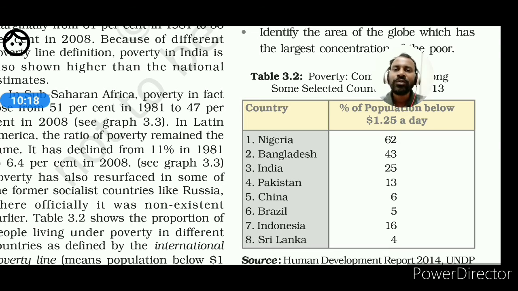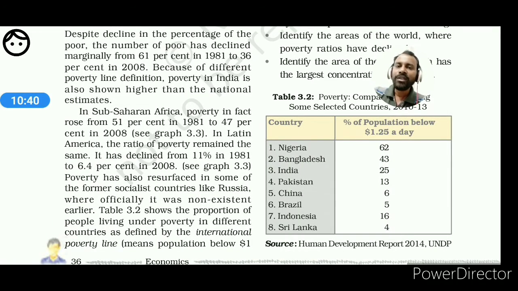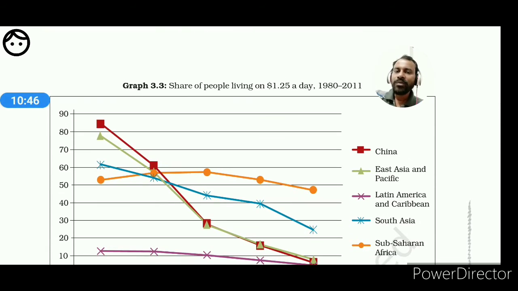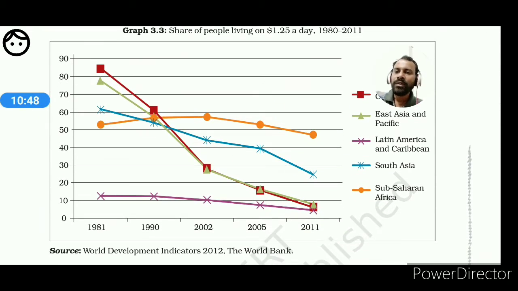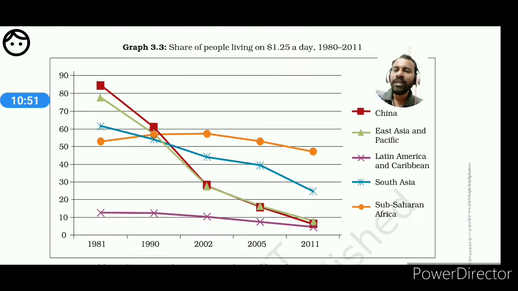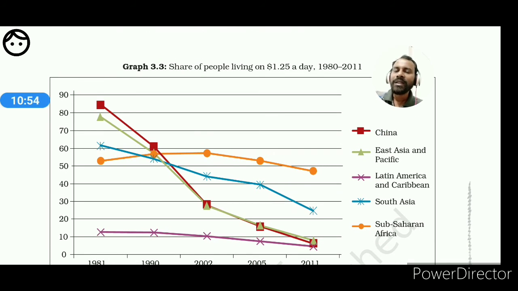What are the reasons? Already I have told you. One of the most important reasons is civil war, particularly in African and some West Asian countries which have borders with the African continent. Such countries are going through civil war. That is why there is also the problem, and the disparity in society may lead to a higher rate of poverty. Next, a diagram or graphical representation is also given in which you will see the increase and decrease of the poverty level in different countries in a line graph.